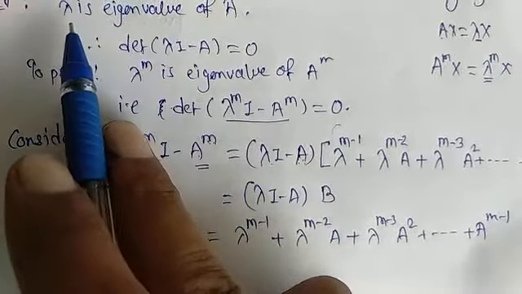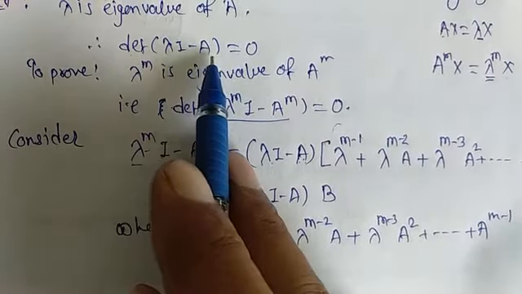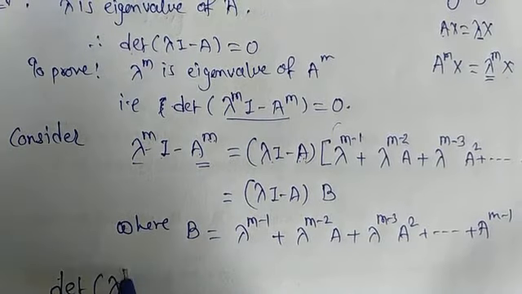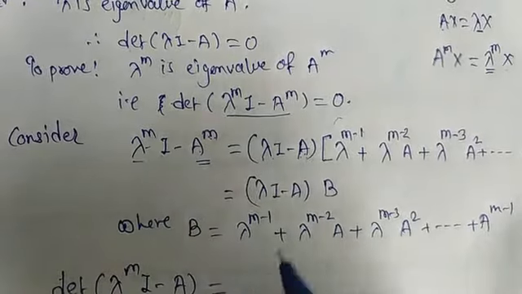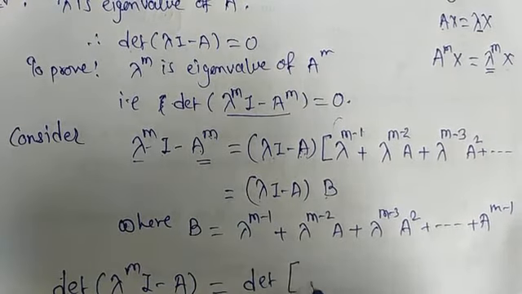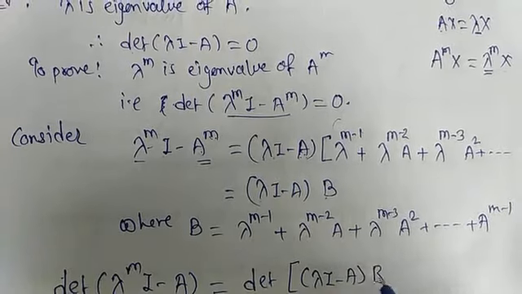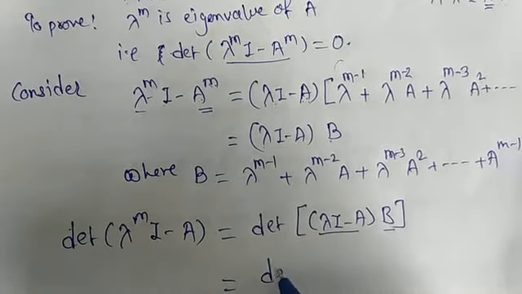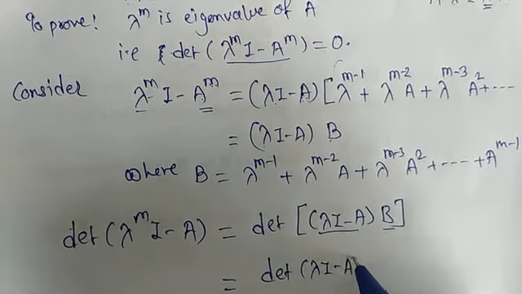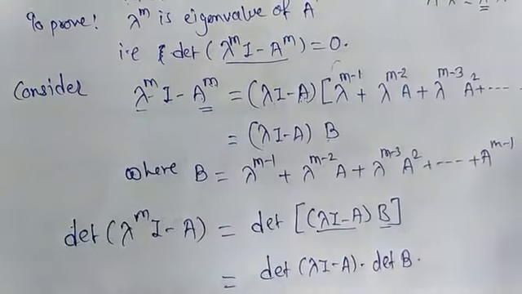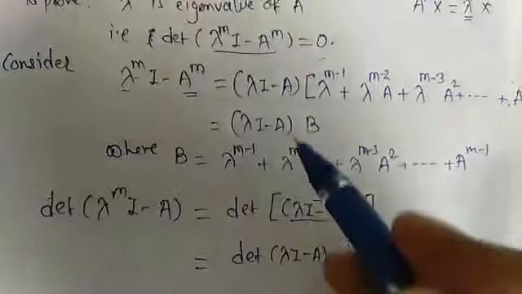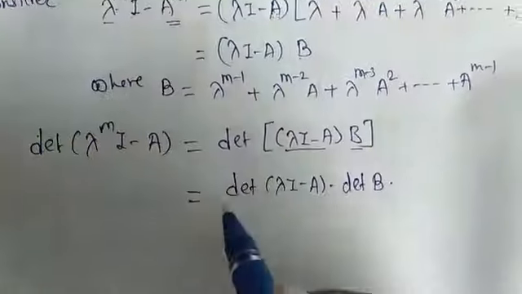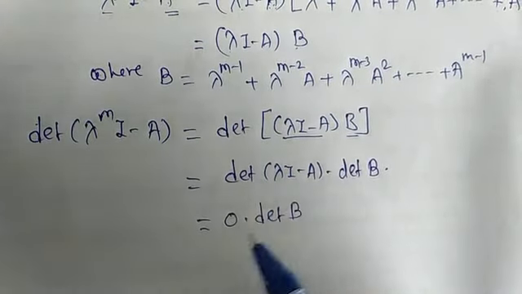Now from the given, if lambda is an eigenvalue of A, determinant of lambda I minus A equal to 0. Now this can be written as determinant of lambda raised to m I minus A raised to m is equal to determinant of lambda I minus A into B. By properties of determinant, it can be taken as separate determinants: determinant of lambda I minus A into determinant of B. Now determinant of lambda I minus A is 0, as lambda is an eigenvalue. So 0 into determinant of B is equal to 0.